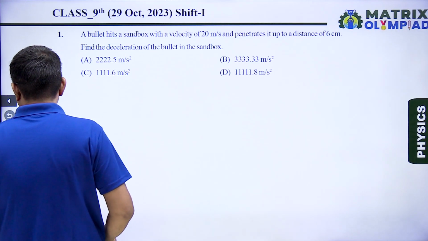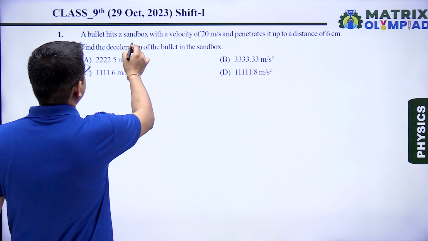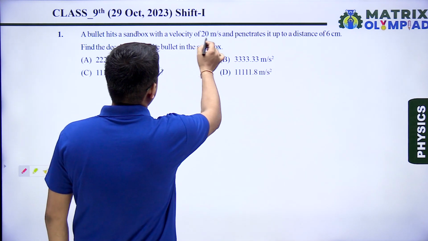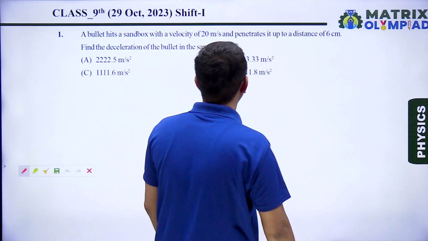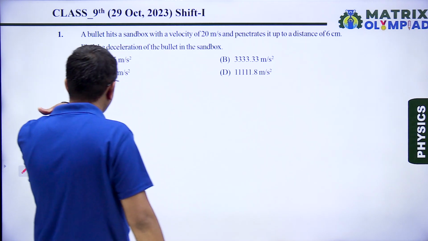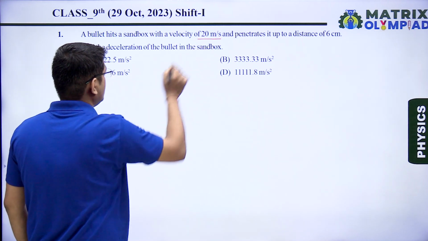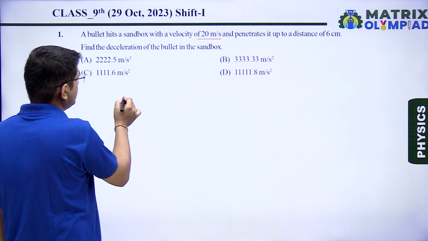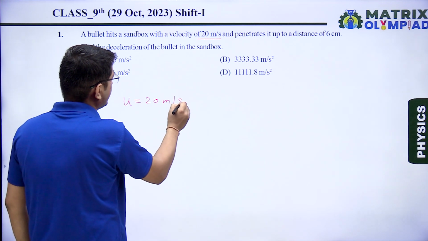Question number 1. In question number 1, it is said a bullet hits a sandbox with a velocity of 20 meter per second and penetrates it up to a distance of 6 centimeter. Find the deceleration of the bullet in the sandbox. So let us write the given values first. It is the initial velocity of bullet, so I am writing it by small u, which is 20 meter per second.